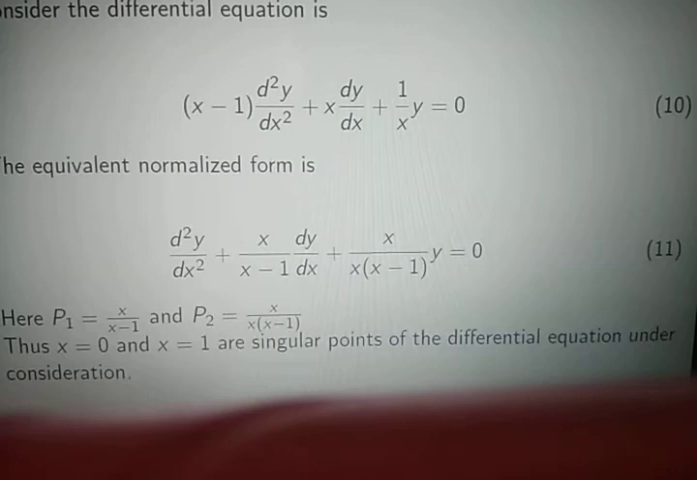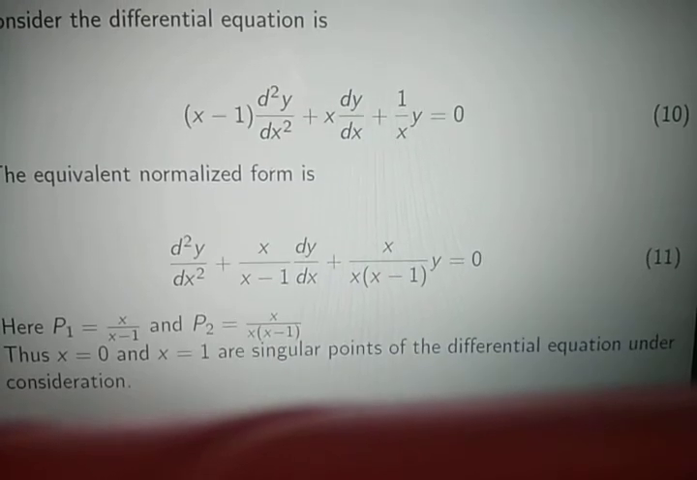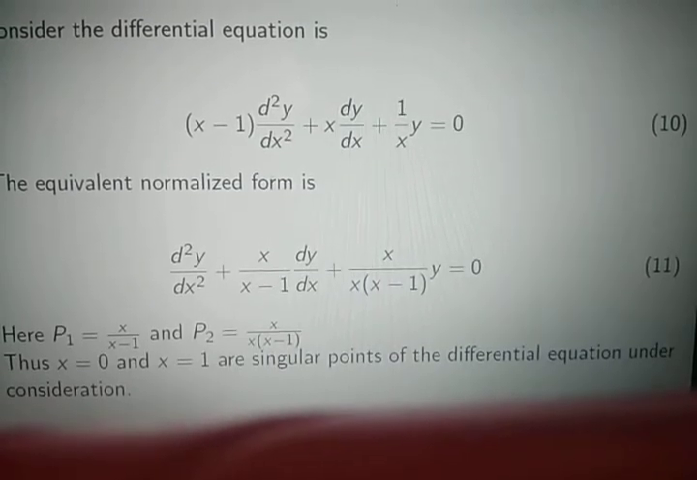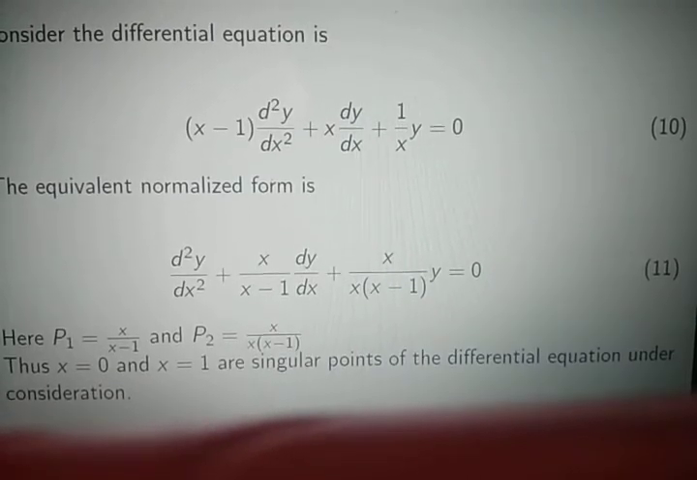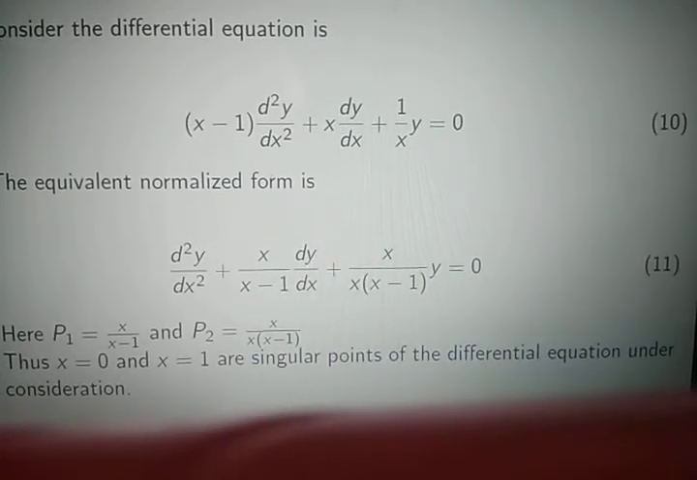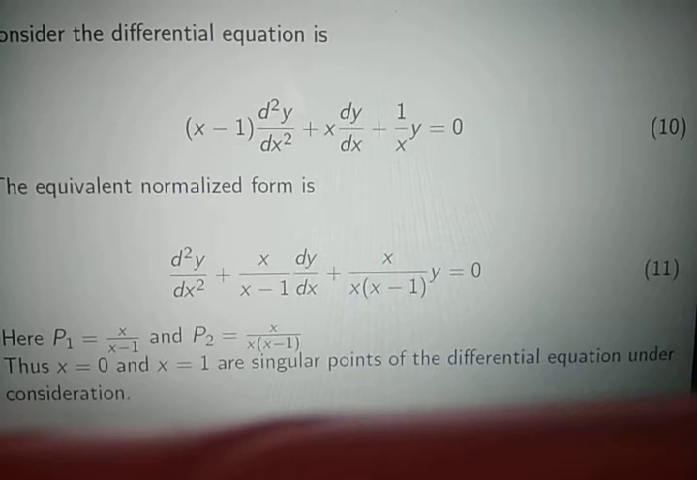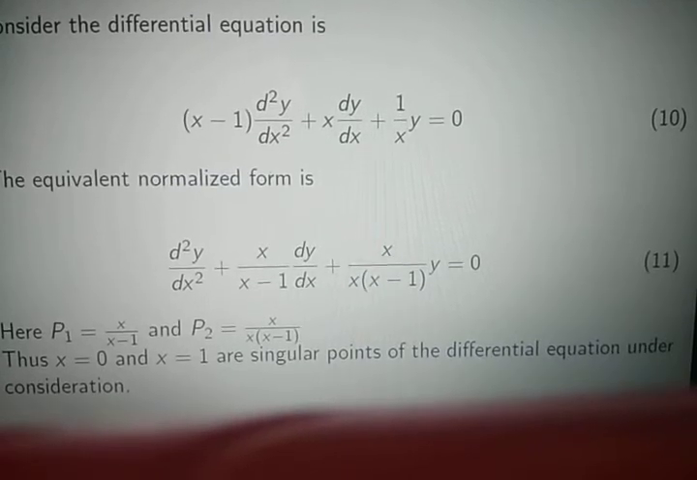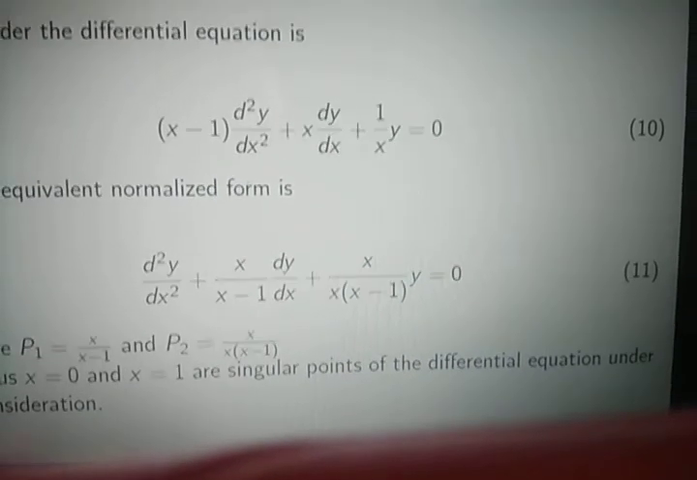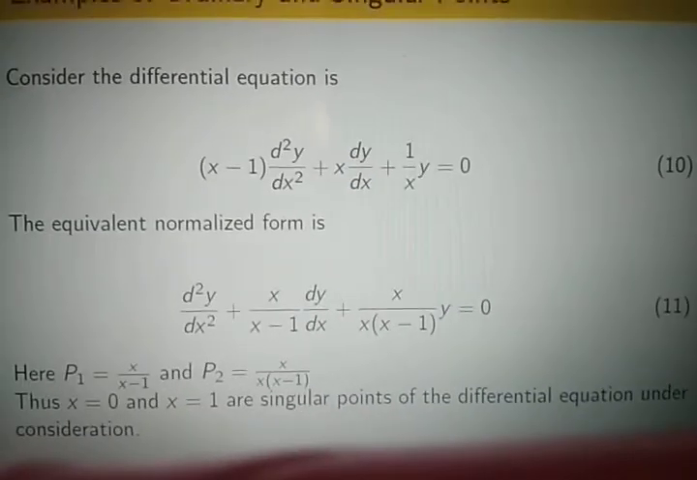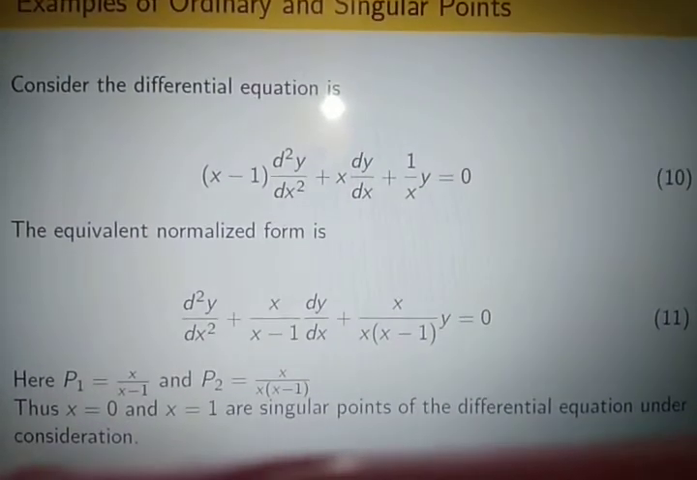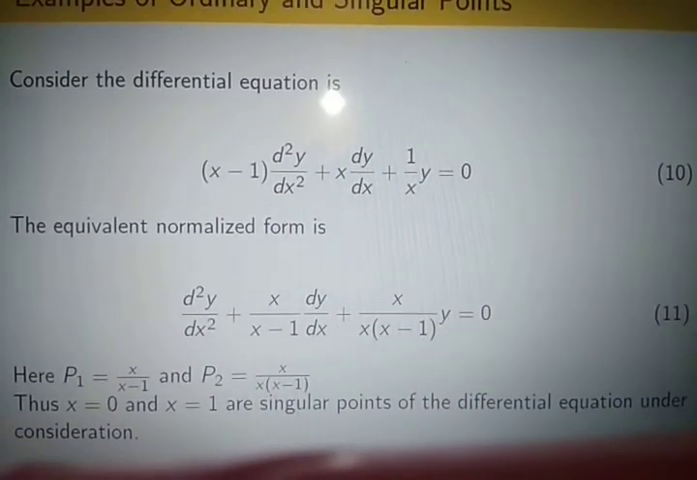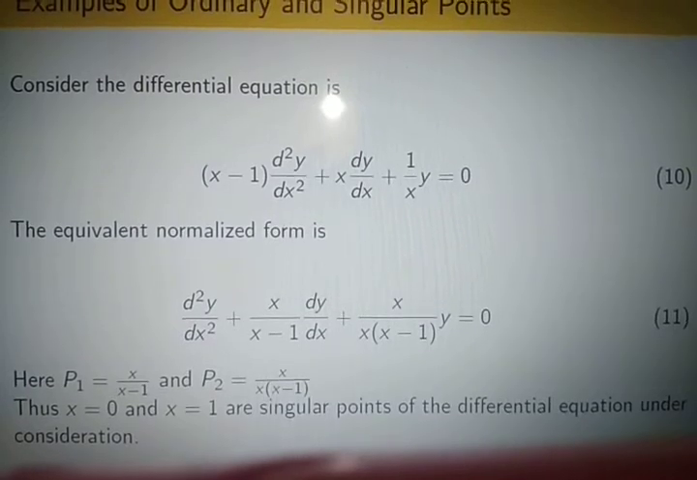So 1 by x into x minus 1, you should correct it. Okay, so 1 by x into x minus 1. So we see that p1 is not analytic at the point x equals 1, and p2 is not analytic at both x equals 0 and x equals 1. These are called the singular points of the differential equation under consideration. So here we see that 0 and 1 are the singular points of the differential equation.